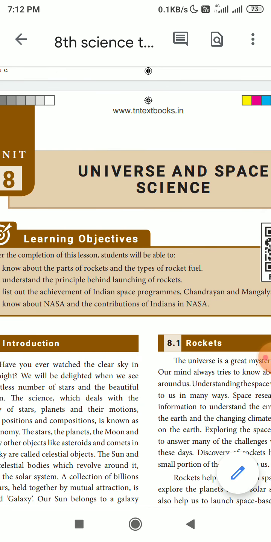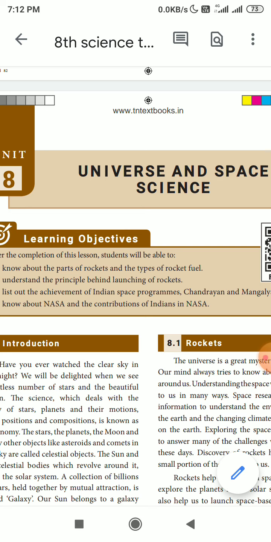In the learning objectives of this lesson, we are going to learn about the rockets and the fuels used in the rockets. Why do we launch the rockets, and how ISRO has launched Chandrayaan and Mangalyaan, and what is our Indians' contribution towards NASA. These are the things we are going to learn in this lesson.